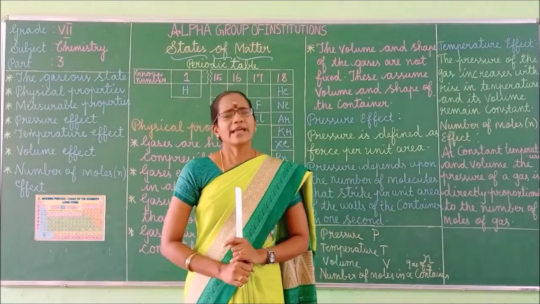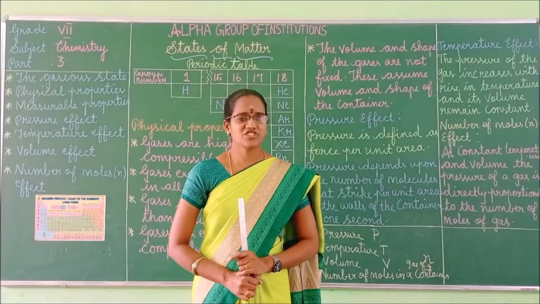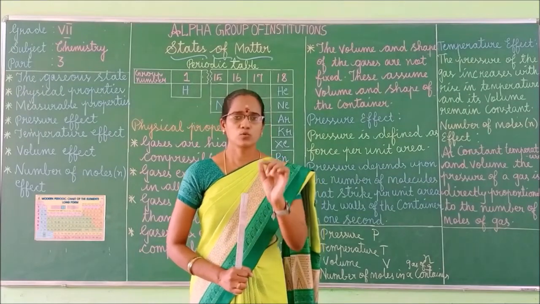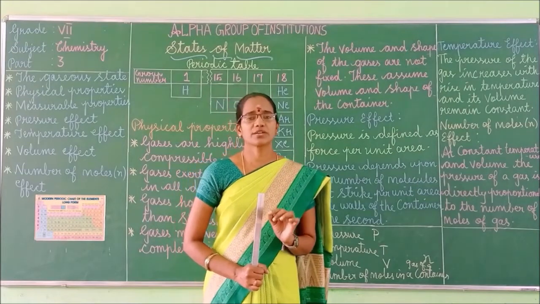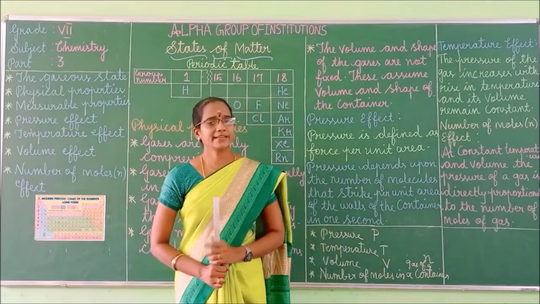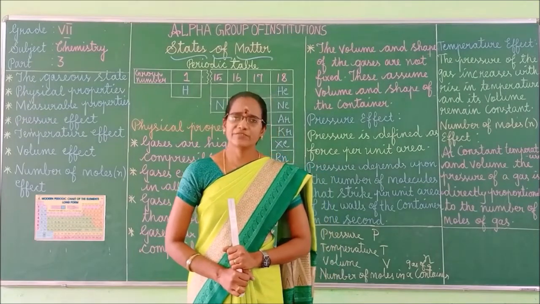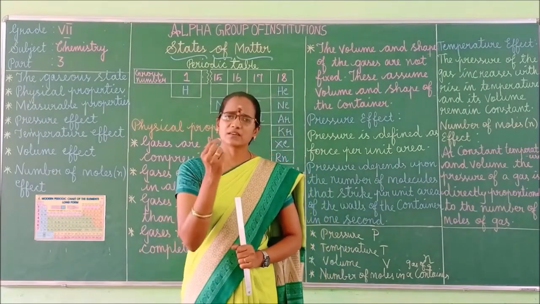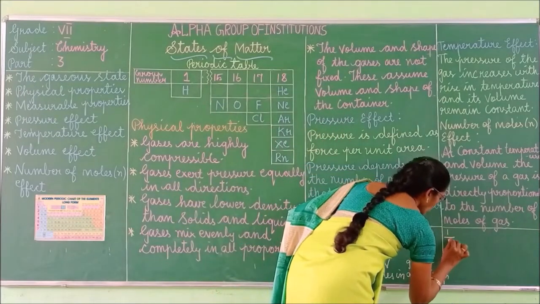The energy of motion is called the kinetic energy. Motion means movement. So the kinetic energy of the given molecule is given by the formula half mv square.